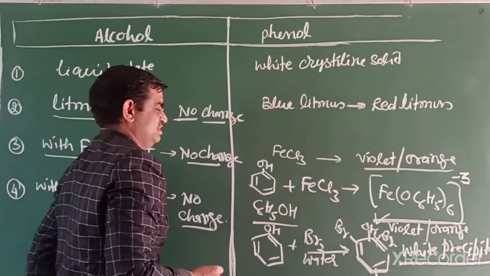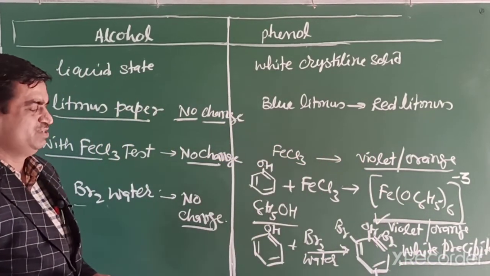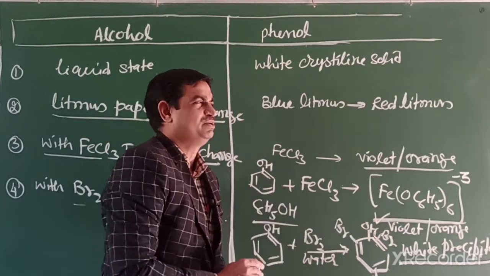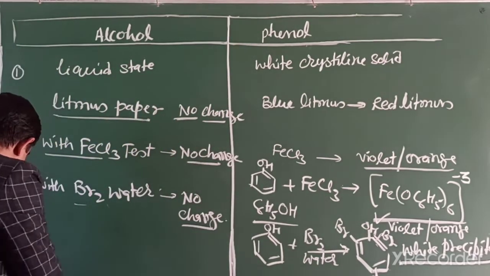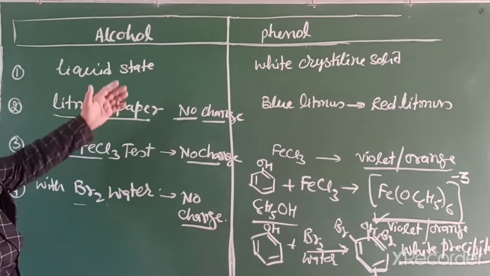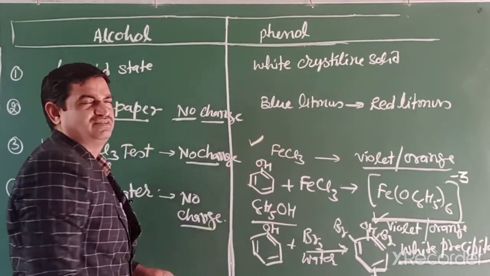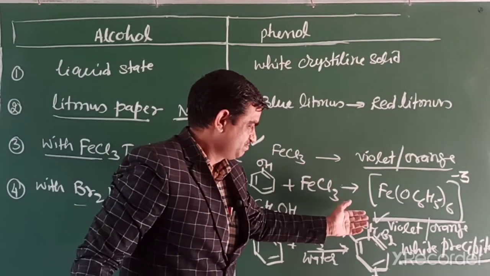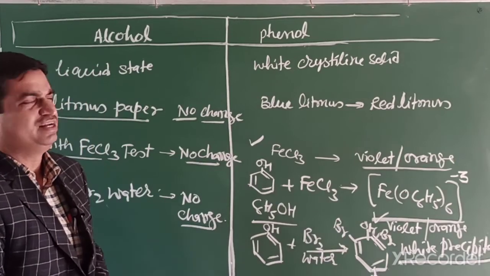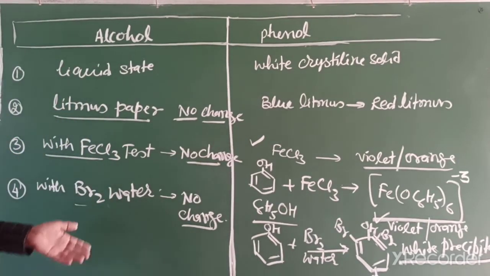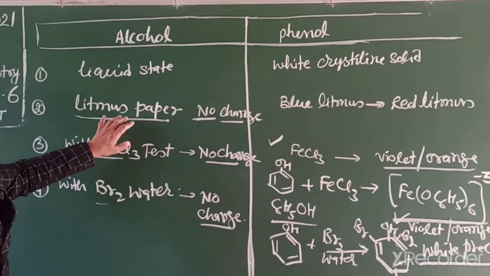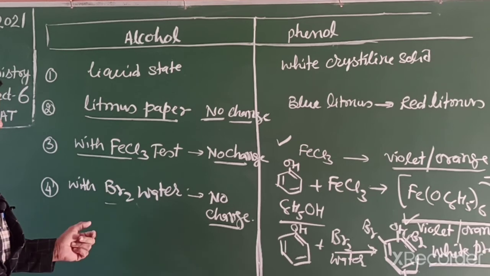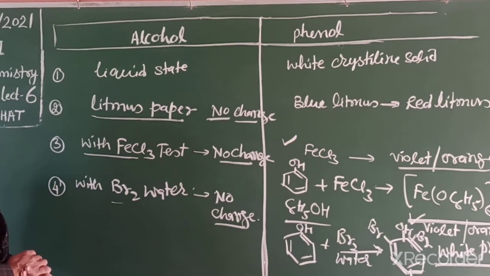This reaction can also be used to distinguish. Bromine is reddish brown color, and the product we get is a white precipitate. So in this way we can distinguish alcohol and phenol. The simplest is the ferric chloride test. Phenol reacts with ferric chloride to form a coordination compound, a complex, so it is violet color. But alcohol does not make such a complex, and we can't check its acidity using litmus paper because it is a very weak acid. So in this way you can distinguish alcohol and phenols.